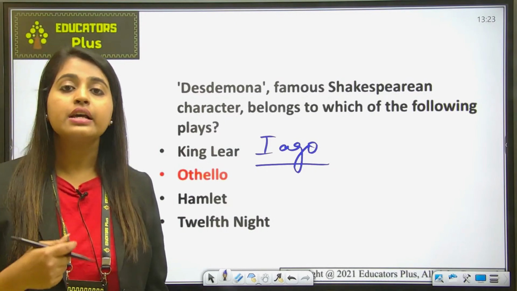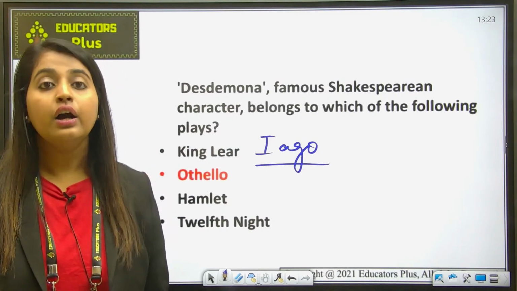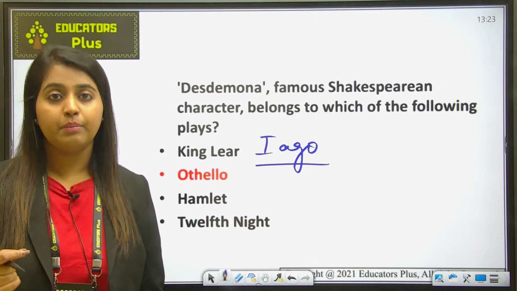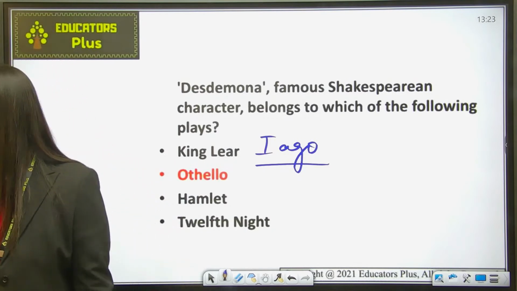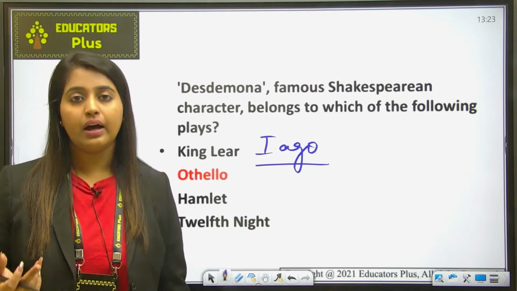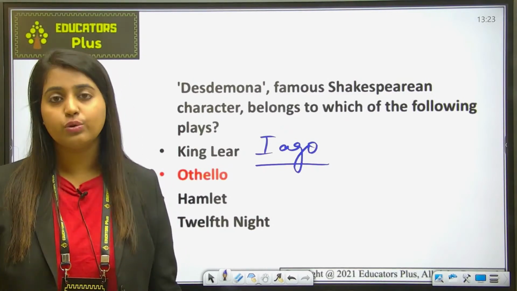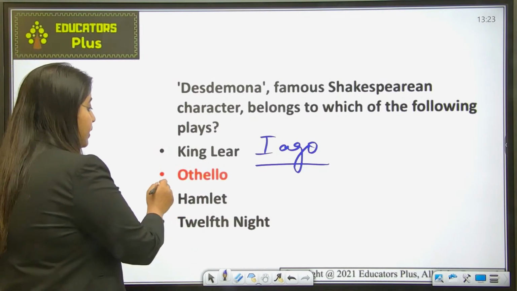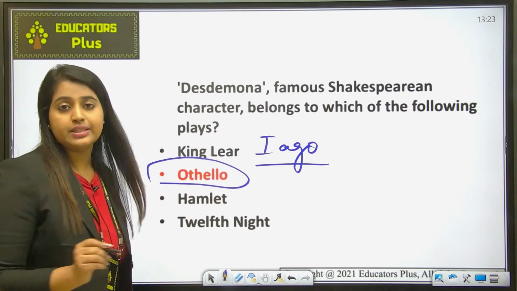Okay, and her maid Emilia, who is Iago's wife, comforts her in her final moment. So this was all the story of Othello. So you should read this play by looking at different sources on the net, because as you know, this is a very important play when it comes to UGC NET.